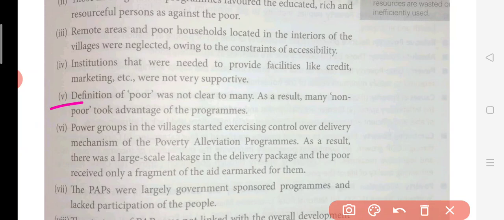Now, the fifth point: the definition of the poor was not clear to many. As a result, many non-poor took advantage of the program.